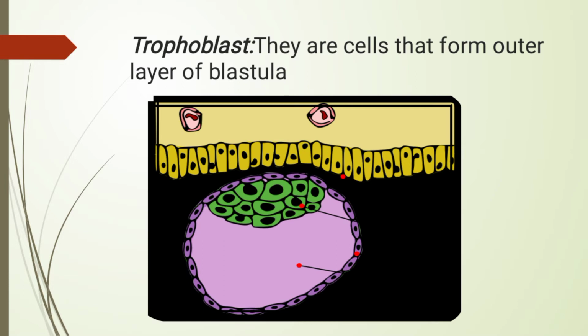Next, we talk about trophoblast. What is trophoblast? Trophoblasts are the cells that form the outer layer of the blastula. They form the wall of the blastocyst during early pregnancy, providing nutrients to the embryo, and later develop into part of the placenta.